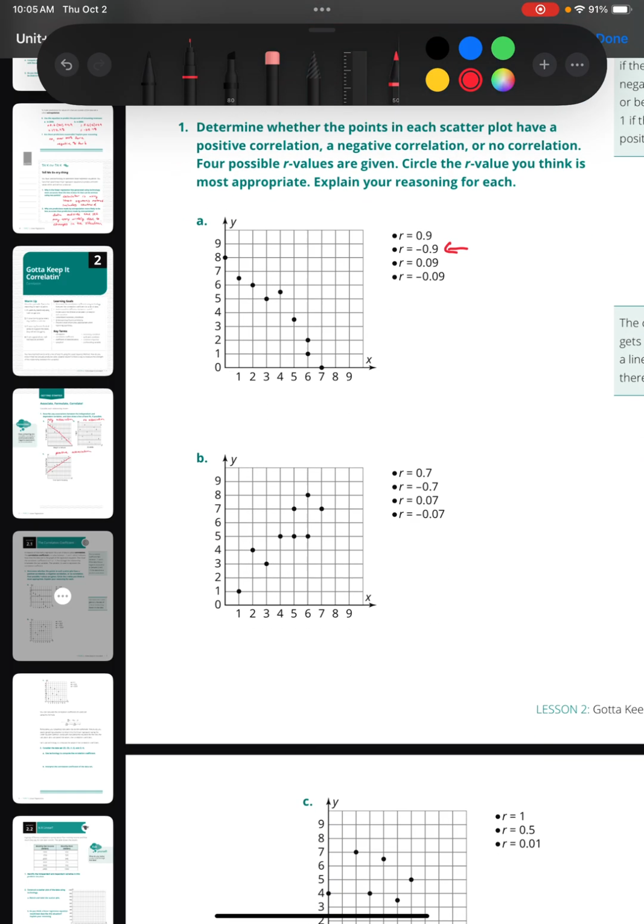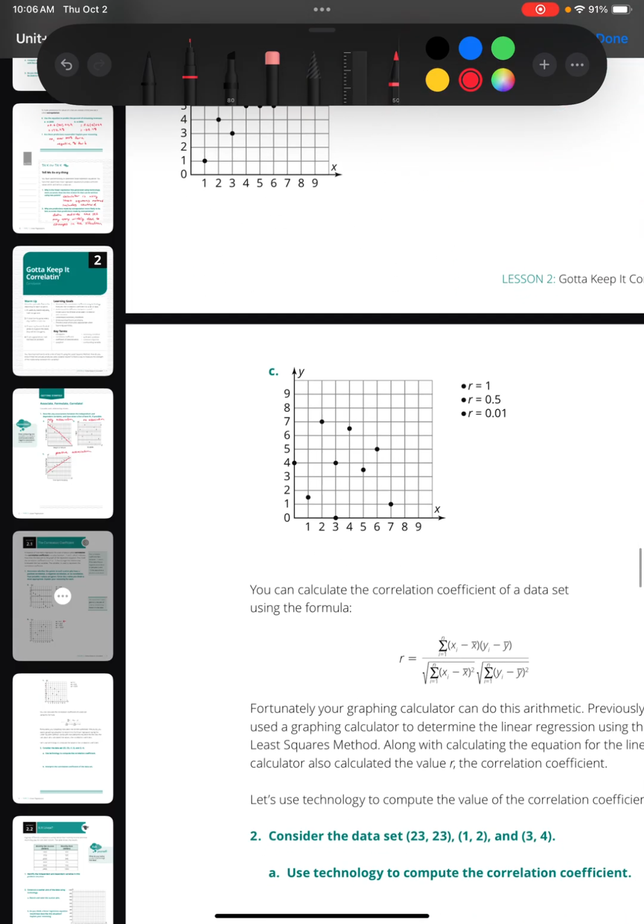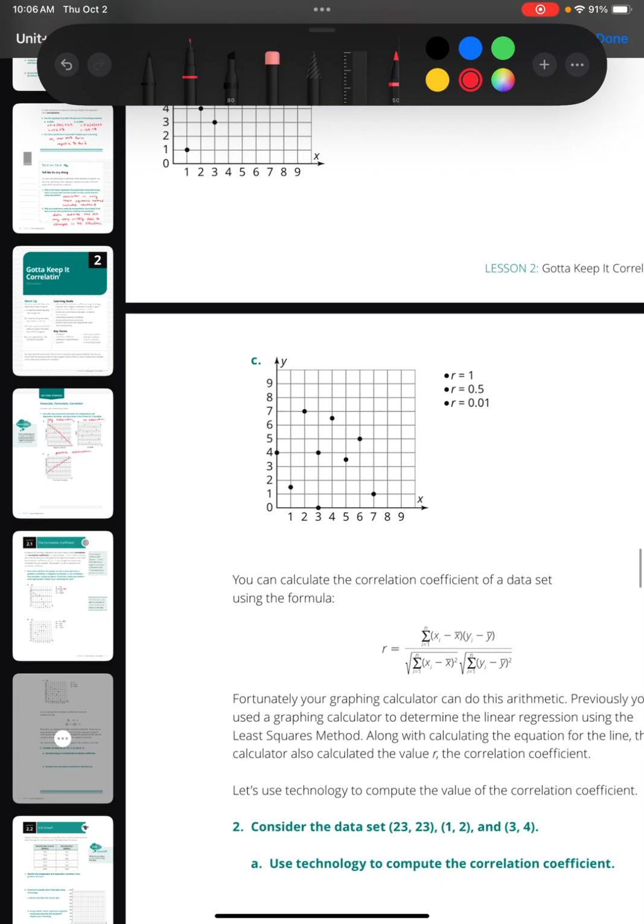Okay, on B, I see a pretty obvious positive correlation. It's pretty easy to look at that and recognize that it is positive, increasing, going up. So we're looking closer to +1, which I would say would be 0.7. And then for C, it doesn't look like I can see any obvious association there, increasing or decreasing. So I would look for a correlation coefficient closer to 0. So that would be something like 0.01.